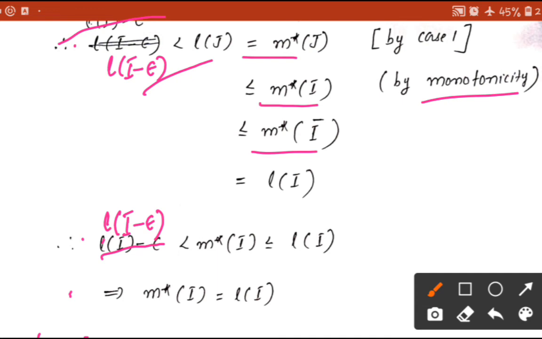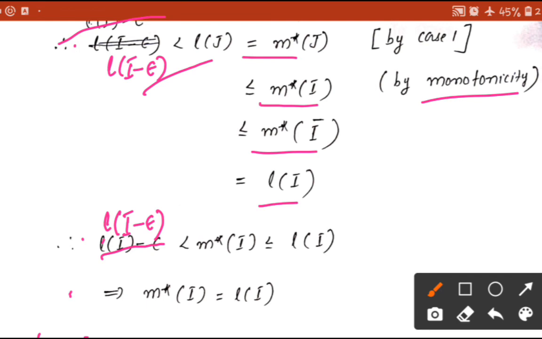And we know that the outer measure of a closed interval is the length of that interval. So this is actually length of I, and the length of I closure and length of I are the same here. So m star of I closure is length of I.